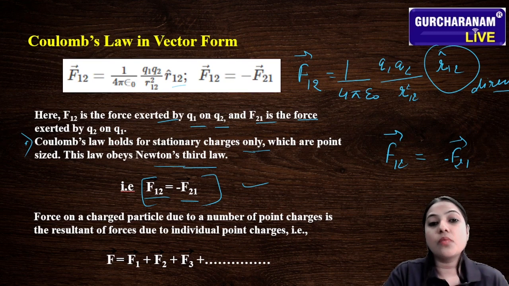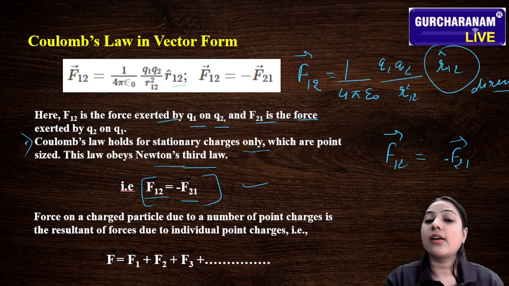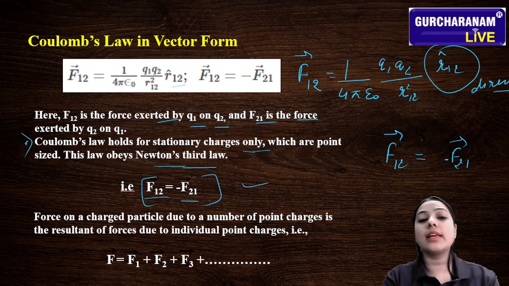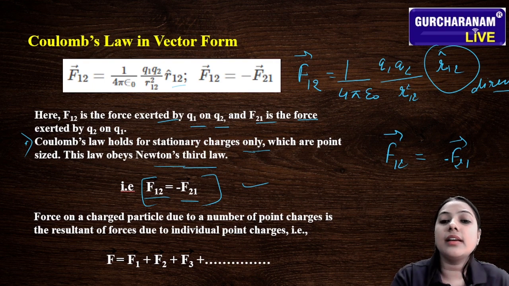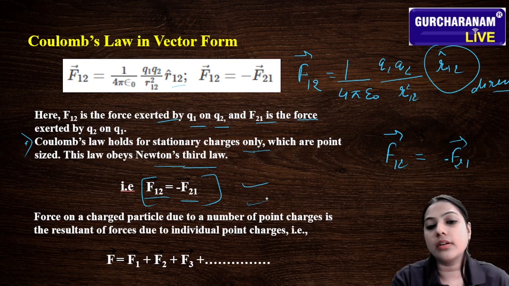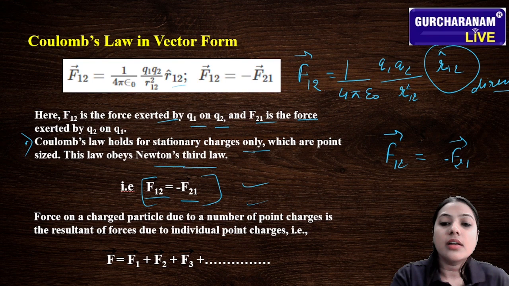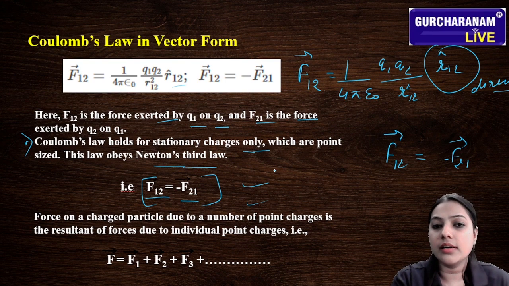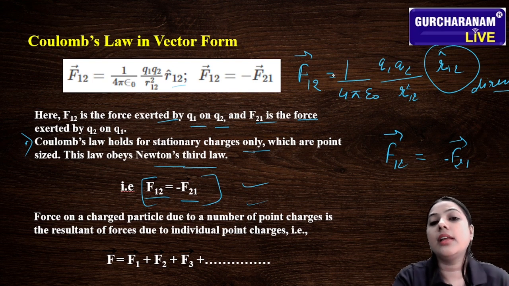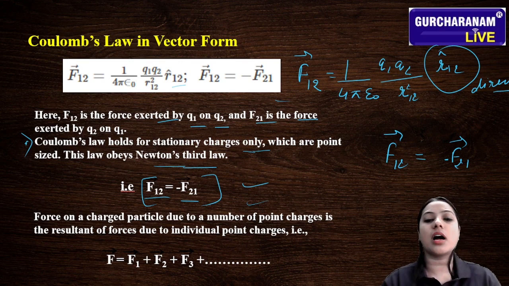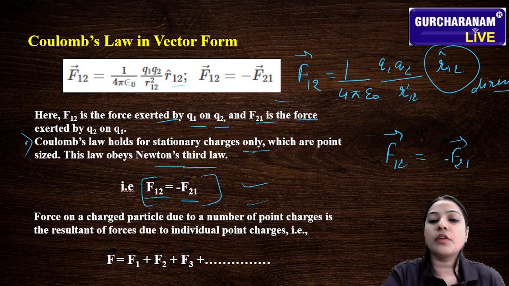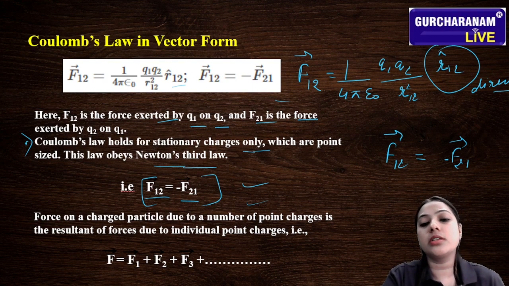So what is Coulomb's law in vector form? Same as Coulomb's law, only we multiply by the r cap. And they obey Newton's third law, which is represented by this equation. We can calculate the vector form by this formula. After that, the force on a charged particle due to a number of point charges is the resultant of the forces due to individual point charges.